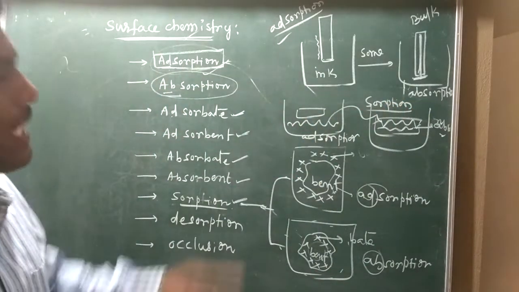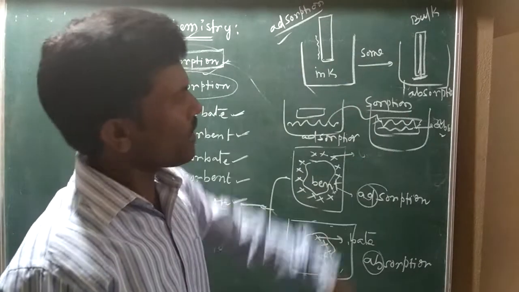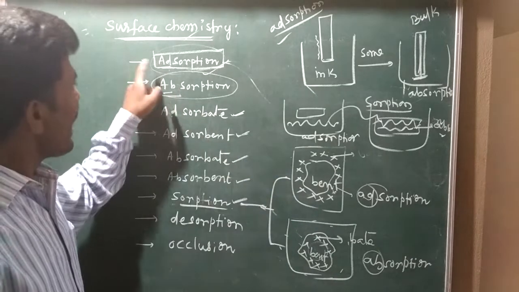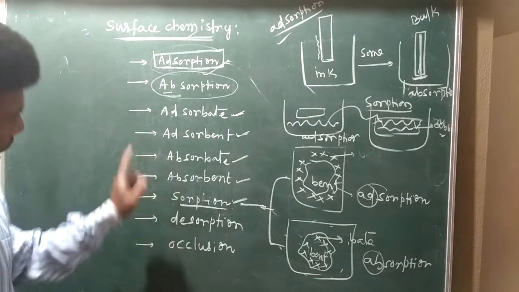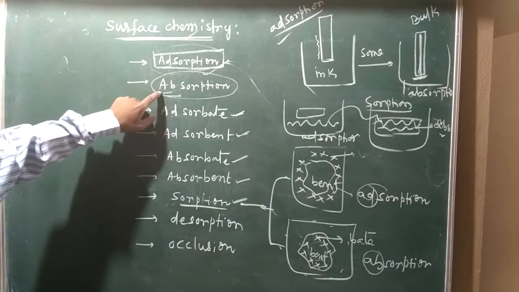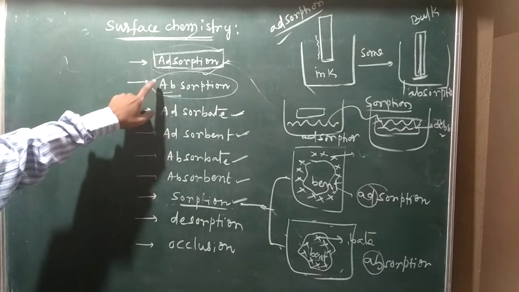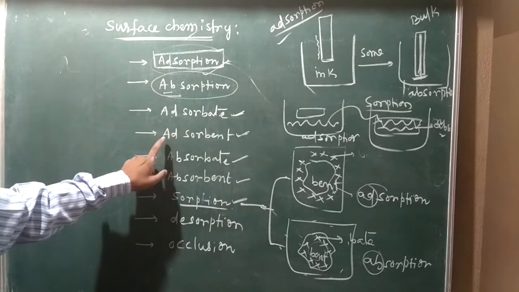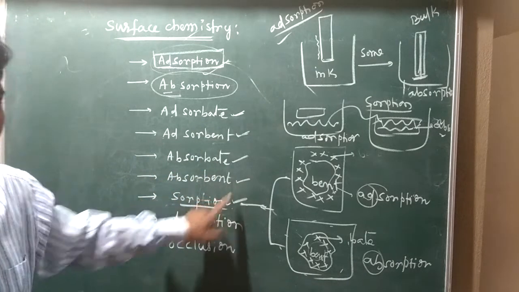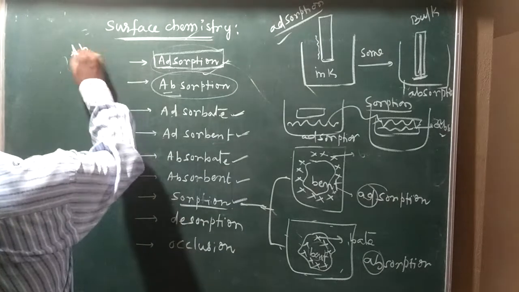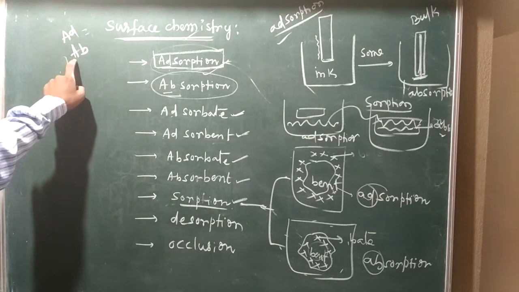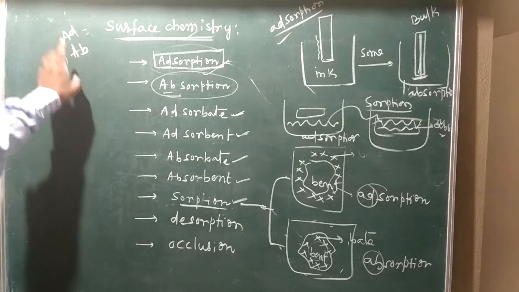So interacting in both cases at a time is called sorption. Absorption, adsorption and sorption. If adsorption is there, then it is adsorbate, and the component it sits on is adsorbent; absorbate and absorbent. Don't confuse here, I am using ab and ad. Adsorption and absorption are slightly different things.